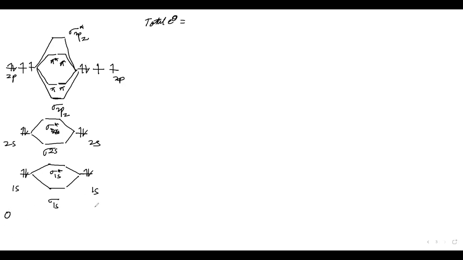This is for oxygen, this is for oxygen, these are for O2. This is AO, atomic orbitals. These are molecular orbitals.